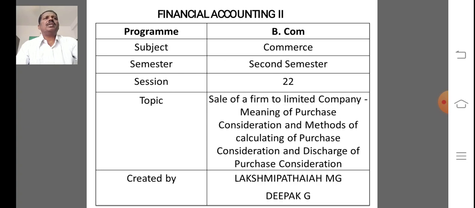The second is ascertaining the form of discharge of purchase consideration and closing the books of the vendor firm. The last is passing incorporation and other entries in the books of the purchasing company, and finally preparing the balance sheet.